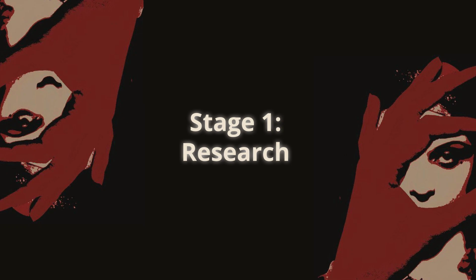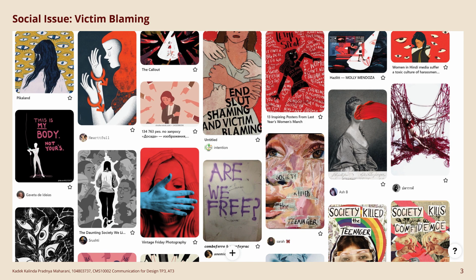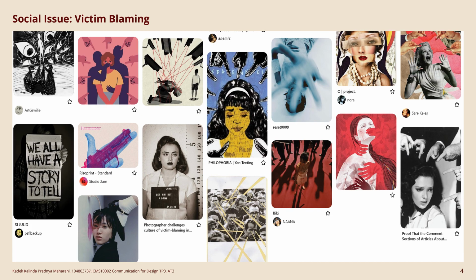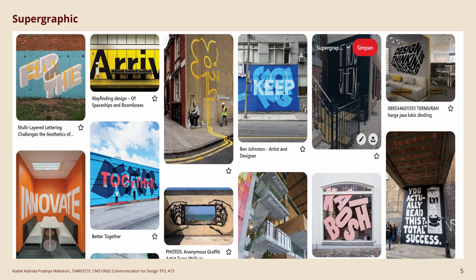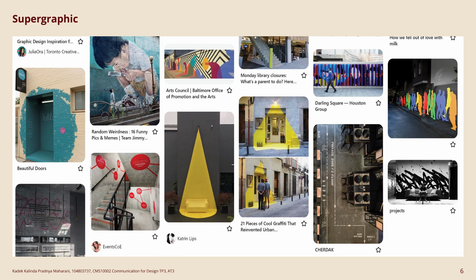Starting off with research, I'm choosing victim blaming for my social issue, hoping that the design I made can spread awareness to reduce the victim blaming problem in the future. Victim blaming is when someone treats a person who has experienced harmful behavior, such as sexual violence, as if it was a result of something they did, instead of placing the responsibility where it belongs, which is on the person who harmed them.